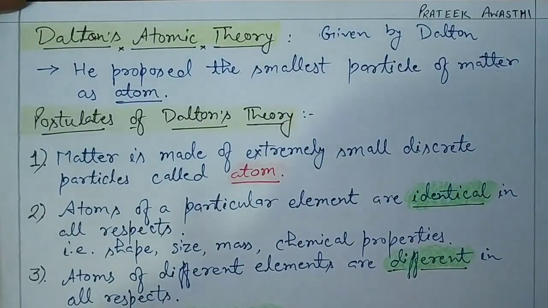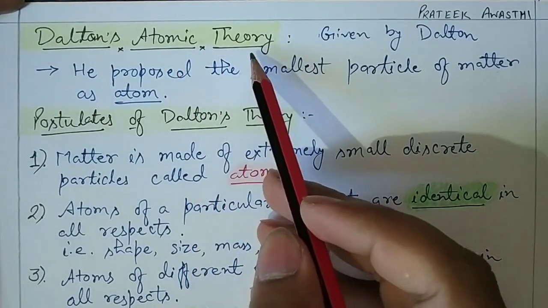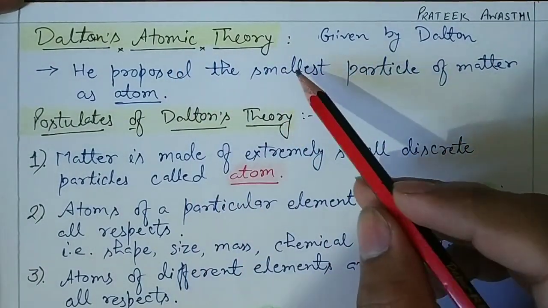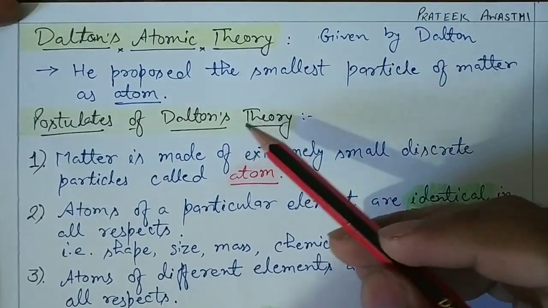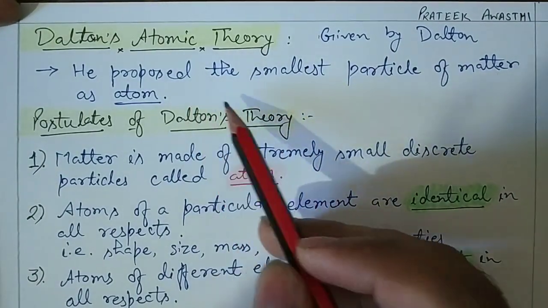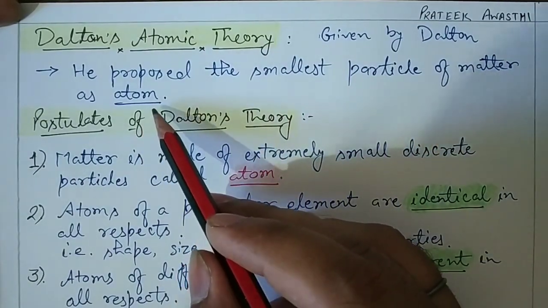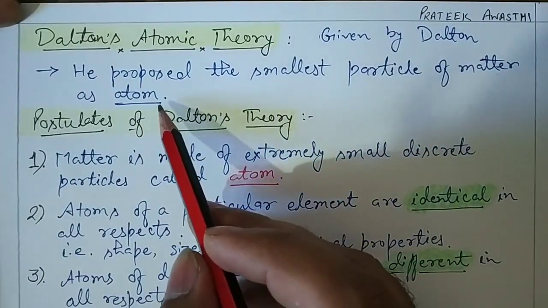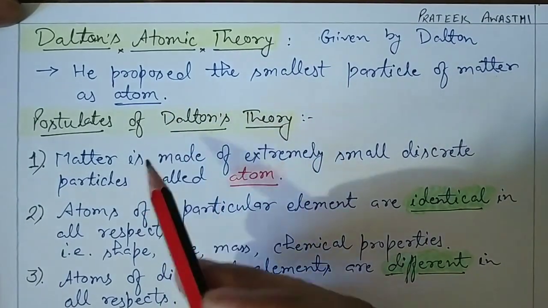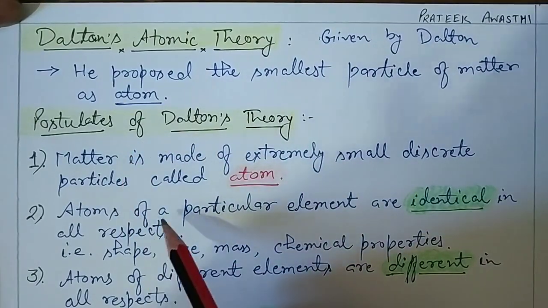Hello students, the next topic which we are going to study today is Dalton's atomic theory. Dalton's atomic theory was given by John Dalton. His theory was based on his proposal that the smallest particle of matter is the atom. On the basis of his proposal, he made an atomic theory which has the following postulates.